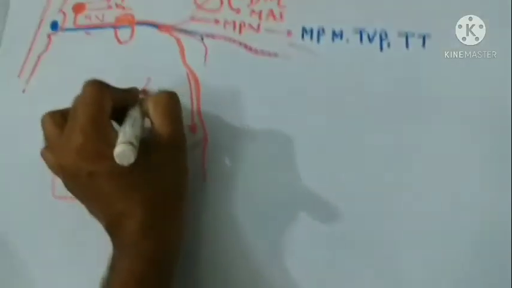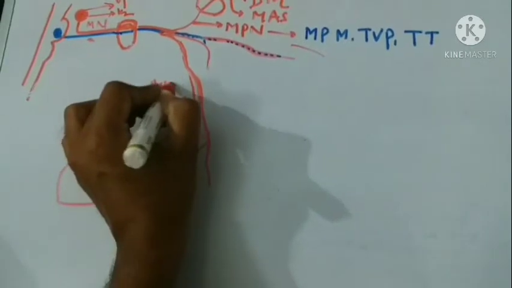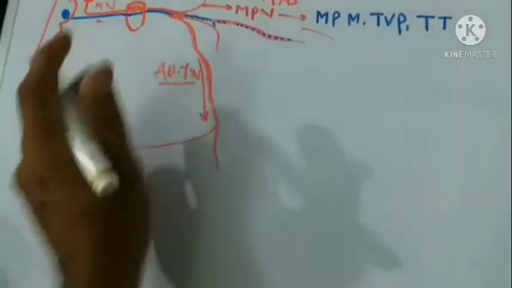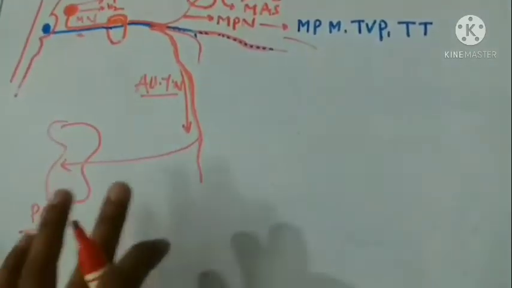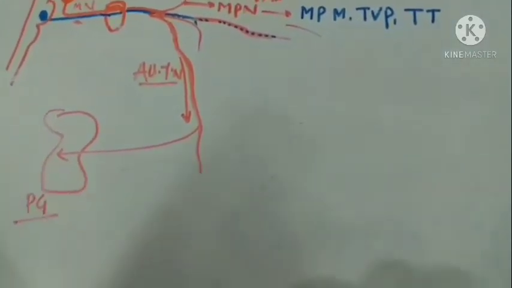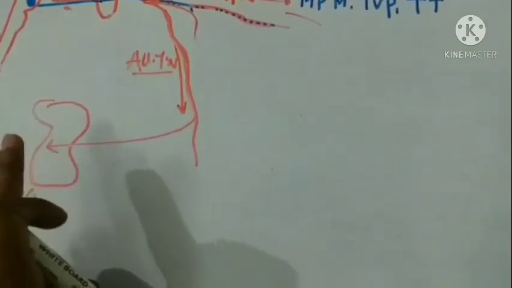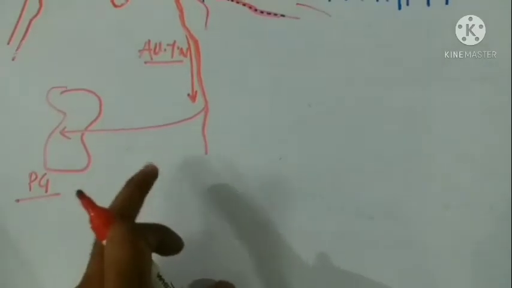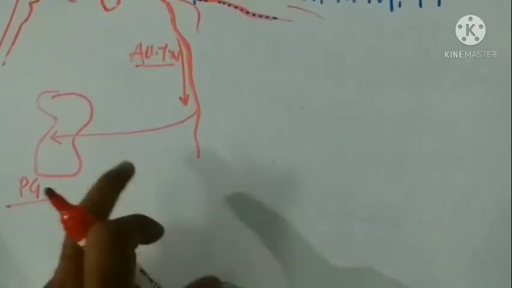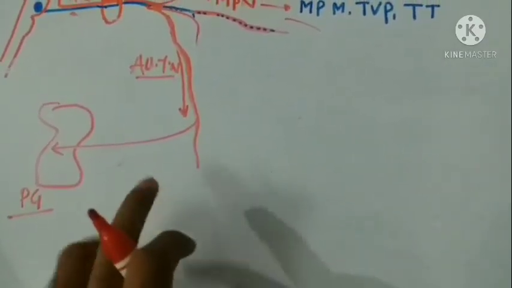Now there are many fibers from the auriculotemporal nerve, ATN, to the parotid gland, PG. As already discussed, the auriculotemporal nerve will traverse into the parotid gland by crossing the posterior portion of the zygomatic arch.